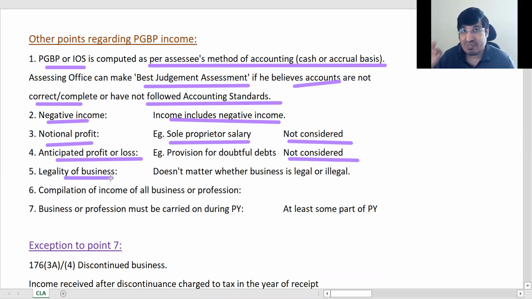Legality of business as per PGBP, it doesn't matter. ठीक है, आप कैसे भी कमाओ, हमको उससे कोई मतलब नहीं. If you have got income, first give us tax. जो आपने जो इलीगल रास्ता अपनाया है उसके लिए जनरल लॉ में केस चलेगा. So whatever illegally you have earned, first you give us the tax. Okay, and as per general law there will be a separate case only, okay, for your illegal activity. For PGBP, it doesn't matter whether the business is legal or illegal.